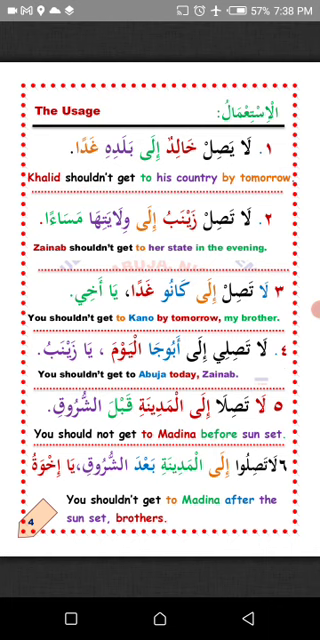Number five. لا تصل إلى المدينة قبل الشروق. You should not get to Medina before the sunrise, commanding Hashim and Khalid. You can also use the same form of the verb to command Khadija and Ruqayya.